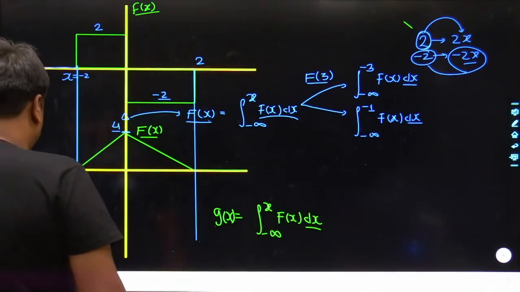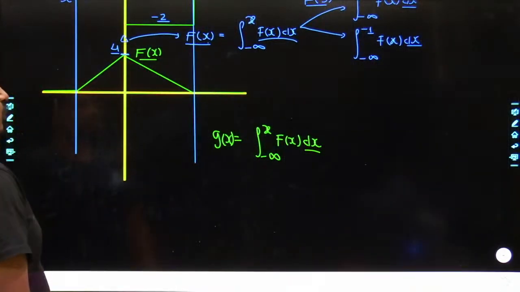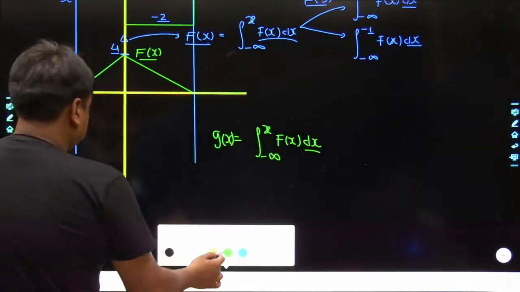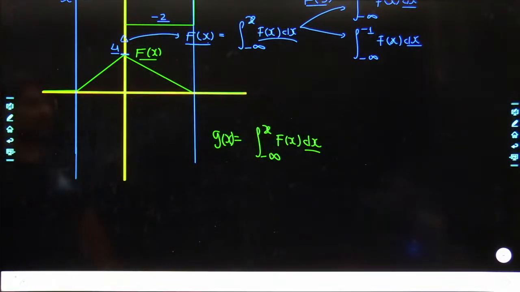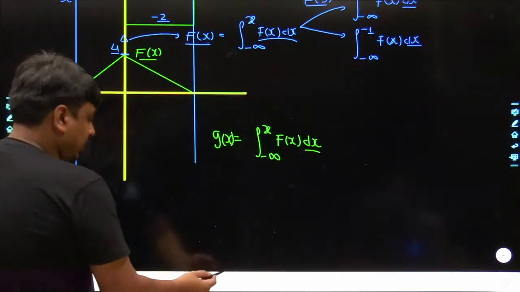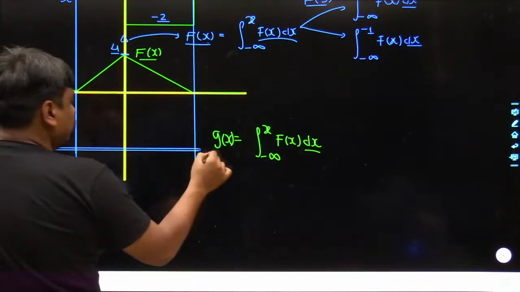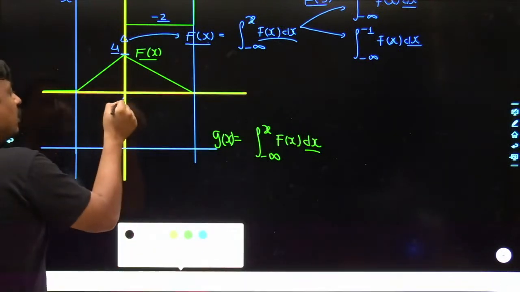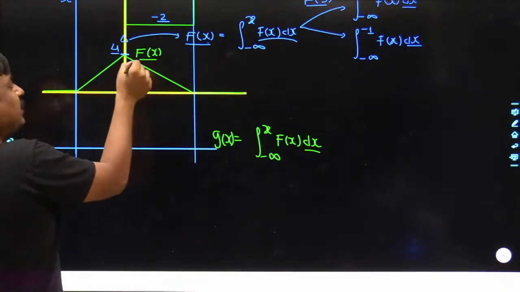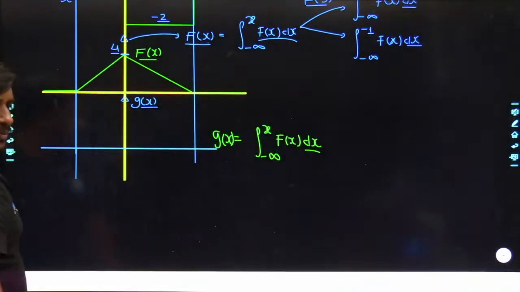For that, I need to go a bit down. May I know how the integration of this curve would look like? So let me take the reference of the x-axis first. Here goes the x-axis. And here we are going to draw the integration of capital F(x), which has been taken as g(x).